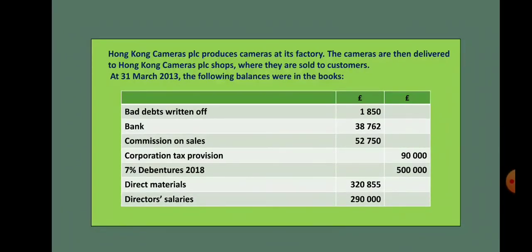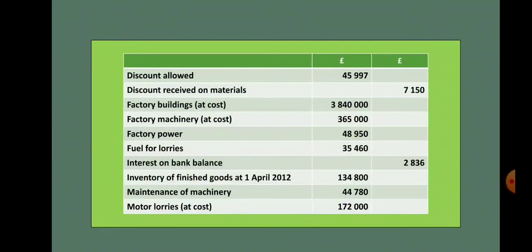The next is director's salary. Now directors can be of various types like production director, sales director and finance director. So it depends on how we have to classify. The classification of these director salaries is again given in the additional information. So we will be discussing again. Now continuing with the trial balance.